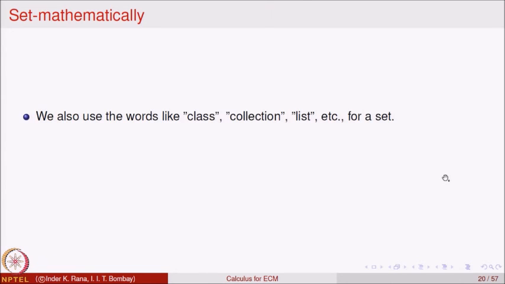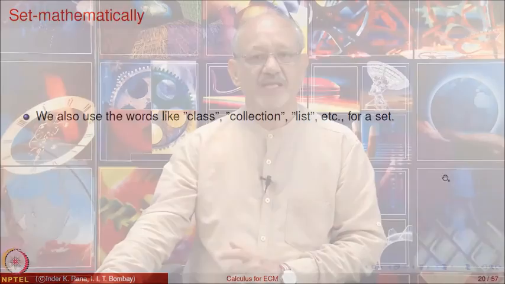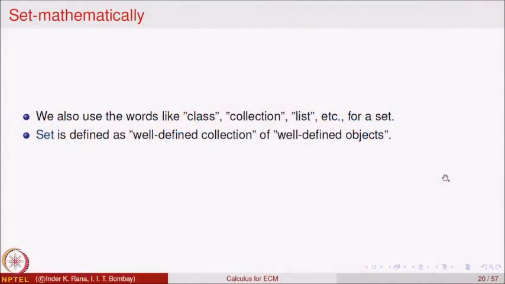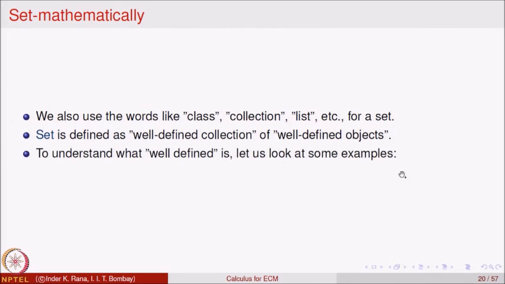So, we are interested in analyzing what should be called a class, collection or a list of objects. Formally we define a set as a well defined collection of well defined objects. A well defined collection of well defined objects means it is a collection which is well defined and there are objects in it which are also well defined. To understand what well defined means, we will look at some examples.